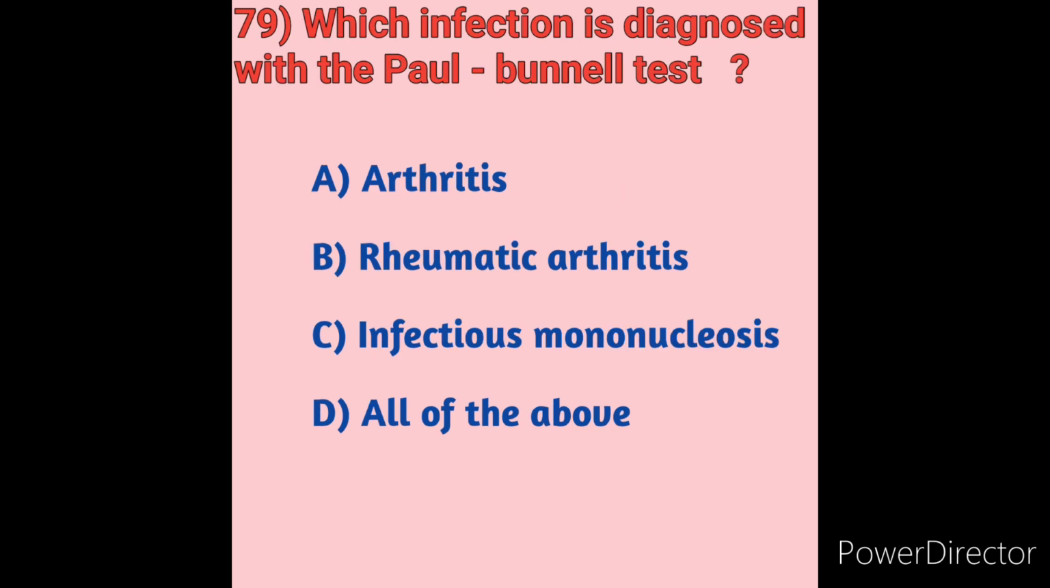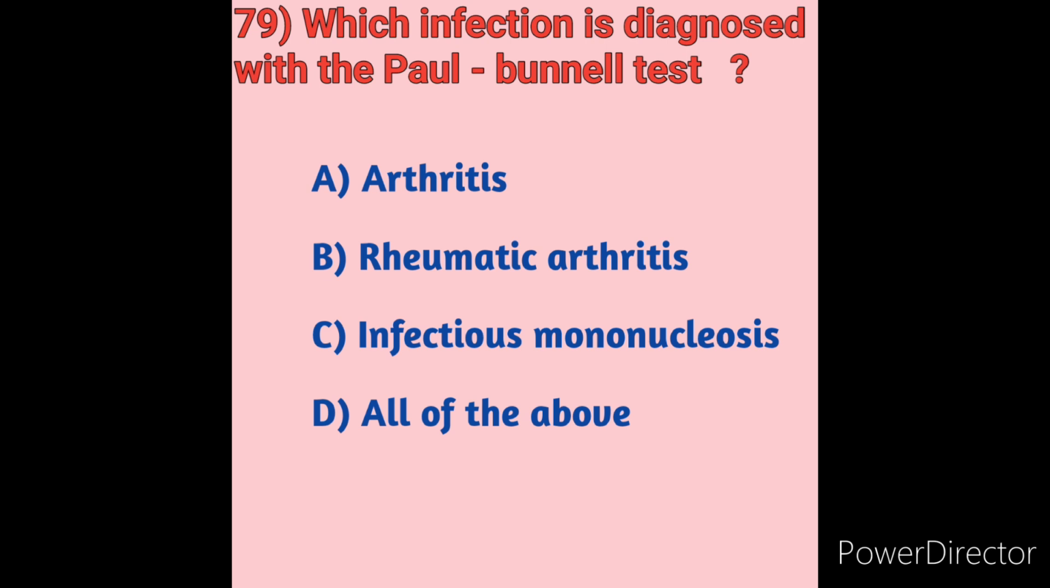Which infection is diagnosed with the Paul-Bunnell test? So here the Paul-Bunnell test will diagnose which condition? We will see first the options. Option A, arthritis. Option B, rheumatic arthritis. Option C, infectious mononucleosis. Option D, all of the above. The Paul-Bunnell test is used to screen for infectious diseases related to infectious mononucleosis, which is seen most commonly in adolescents and young adults.